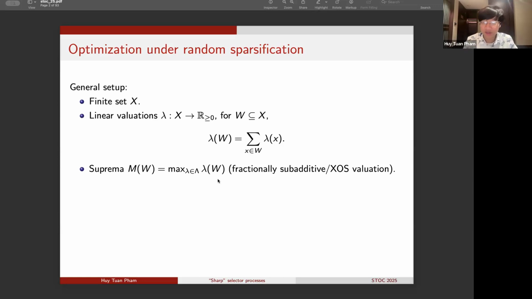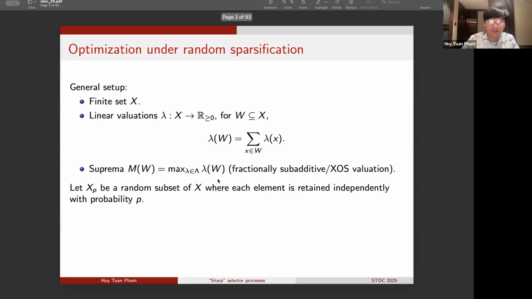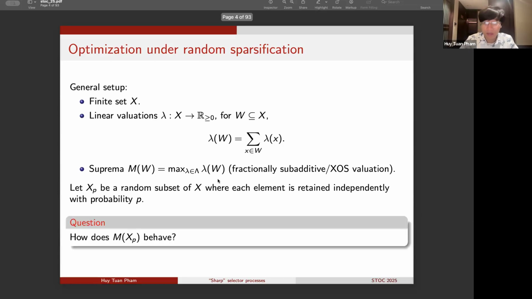Now, what makes the situation interesting for us is the introduction of randomness. So we will take a random sparsification of the finite domain X, and we let X_p be a random subset of X where each element is retained independently with probability p. And now the main question for us will be the following. What is the behavior of the random variable m of X_p?